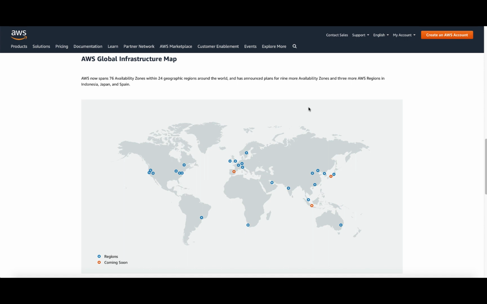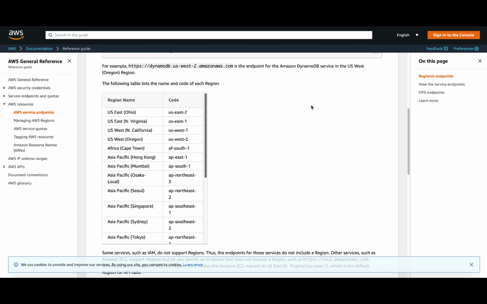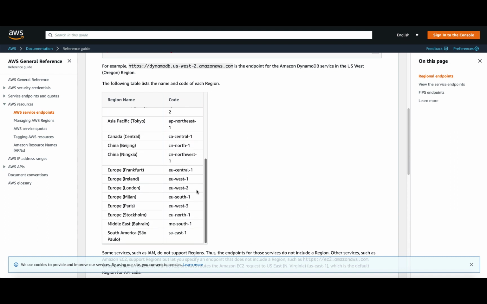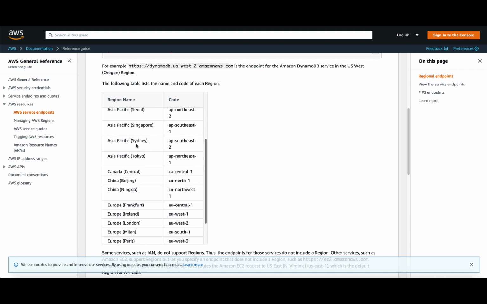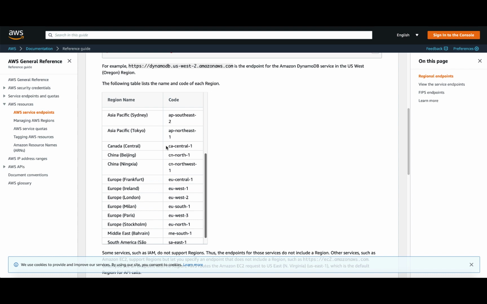As you see here, AWS now spans across 76 availability zones and 24 geographical regions around the world. And every region is represented by a region name and code. US East Ohio region name and code is us-east-2. And if you come down, you have Asia Pacific Sydney, Asia Pacific Singapore, which has got its own relevant code, ap-south-1, ap-south-2 for Sydney. So when you represent a region in AWS, it has a region name and a code.